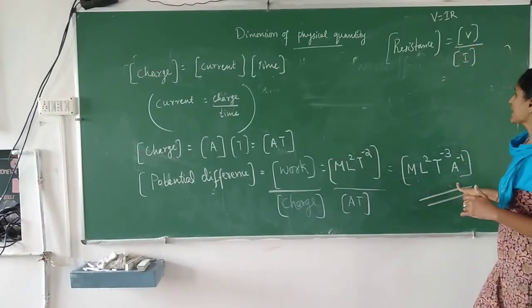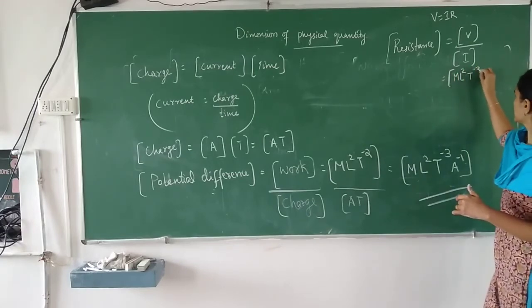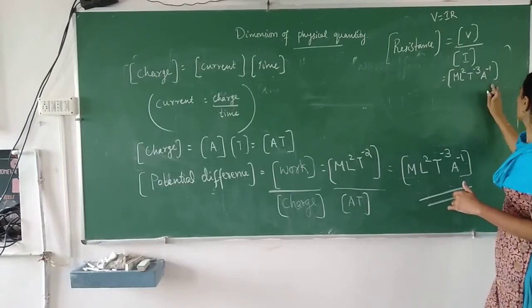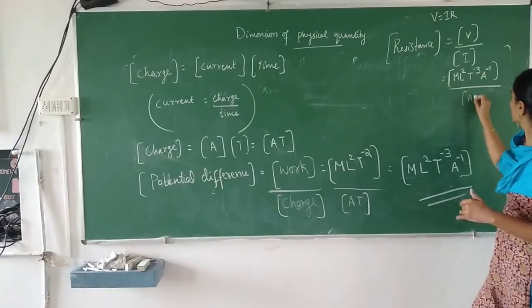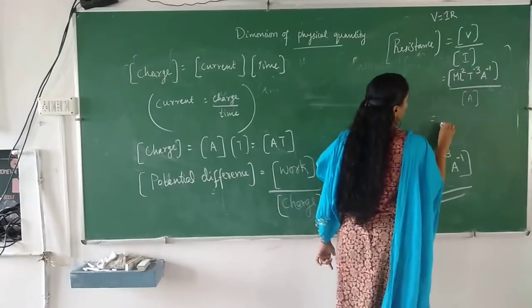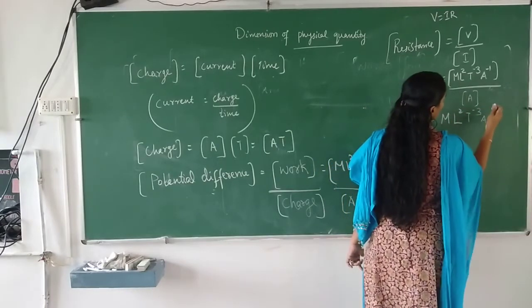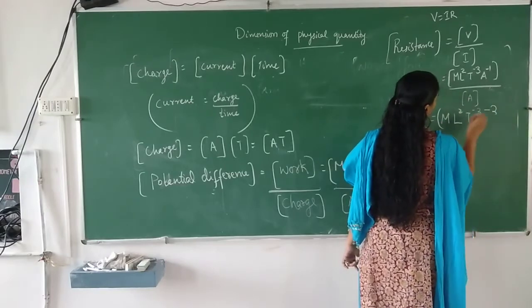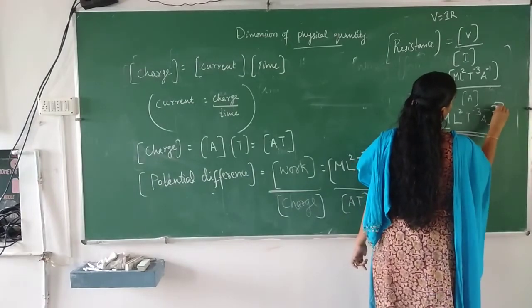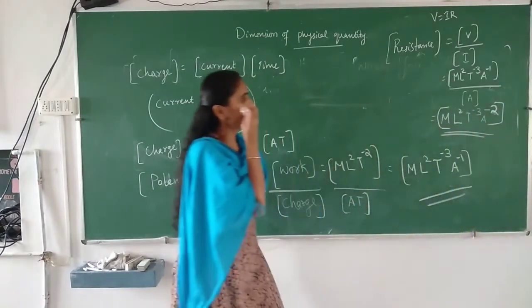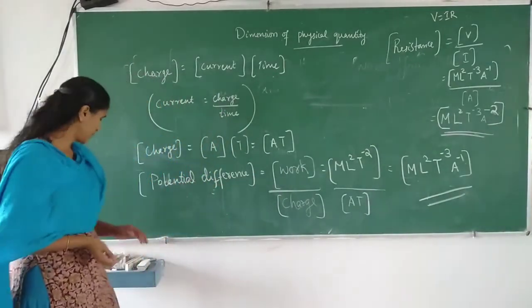Already you have written M L square T raised to minus 3 A raised to minus 1, divided by current. Current has the dimension A itself. So you will get M L square T raised to minus 3 A raised to minus 2. That's the dimension of resistance. Okay. Is it clear?